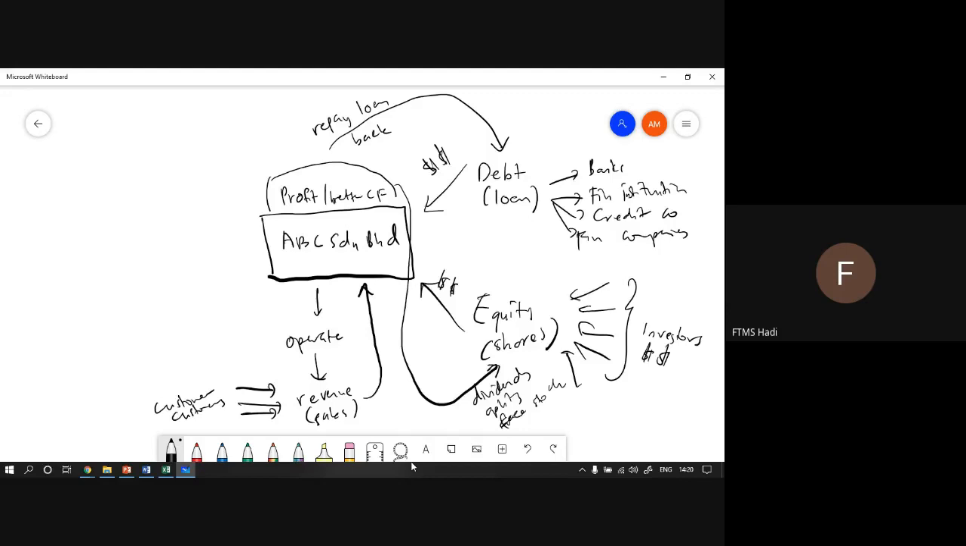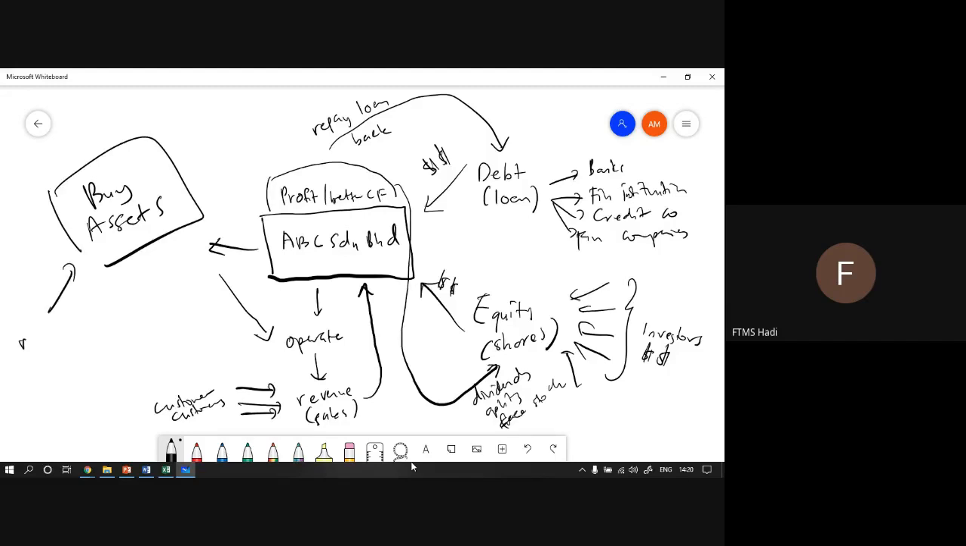So we're talking about operation. From the debt and equity, ABC Sdn Bhd will buy assets such as machines, land, and vehicles. This one is for operation. That is how a company operates in terms of financials. Not only do they have to buy assets, but they also need to operate as usual. So that is a little bit on debt and equity.